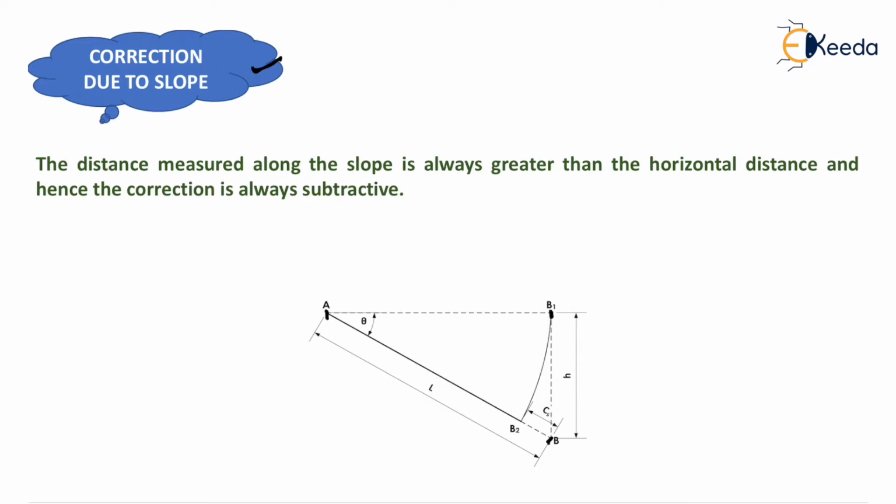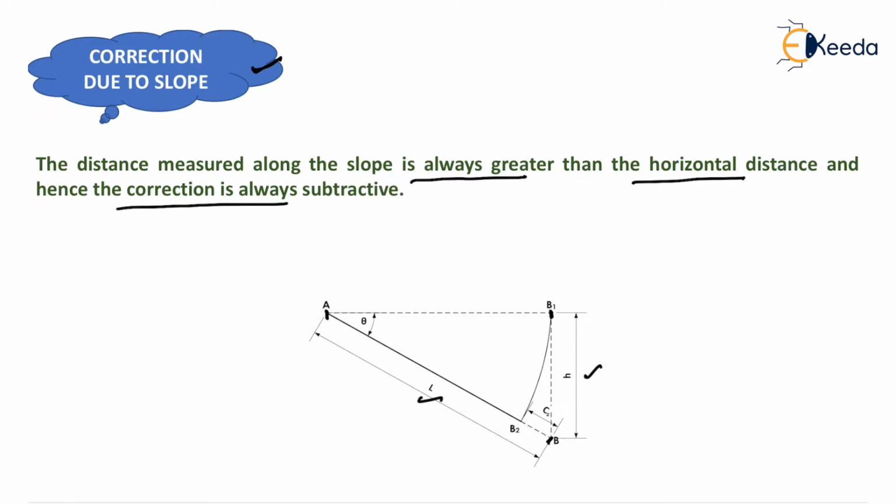So we can easily measure the distance between A and B, shown here by L, and we can also compute the vertical difference between A and B, which is shown here as H. The distance measured along the slope is always greater than the horizontal distance, and hence the correction is always subtractive.